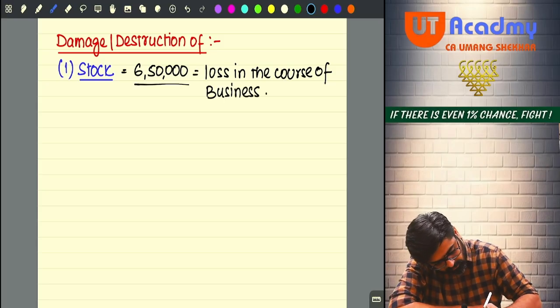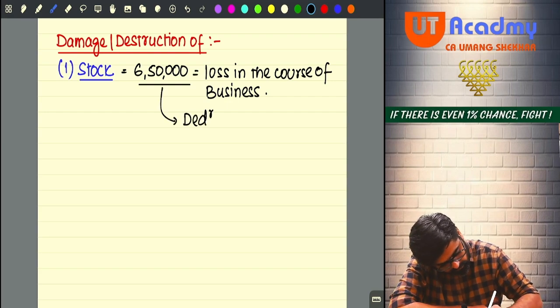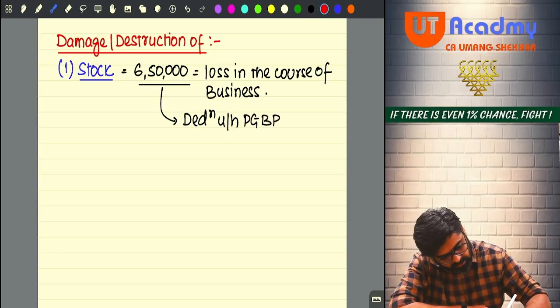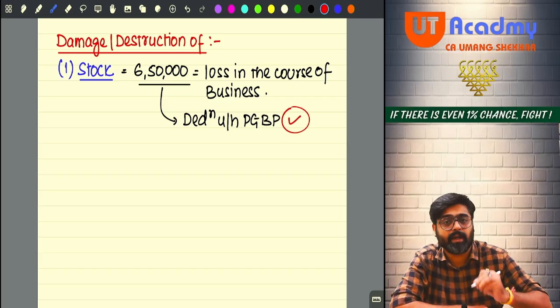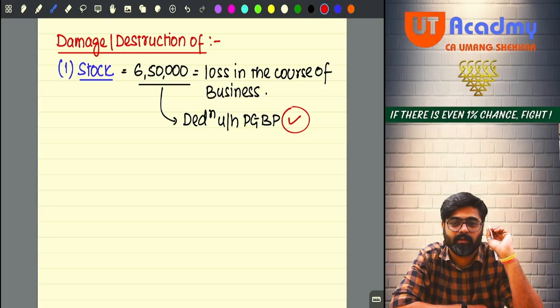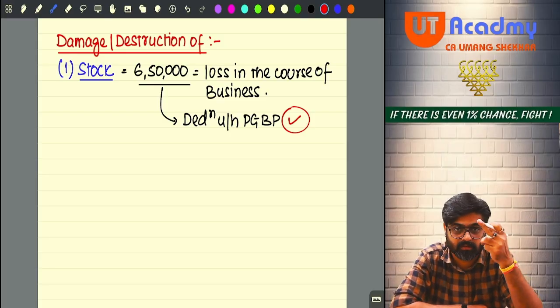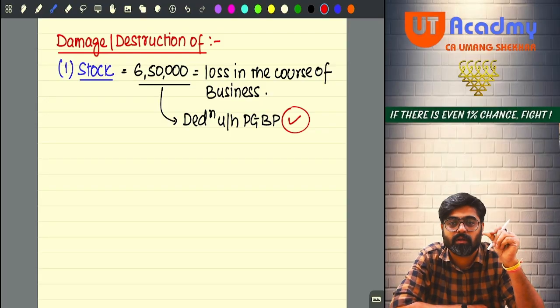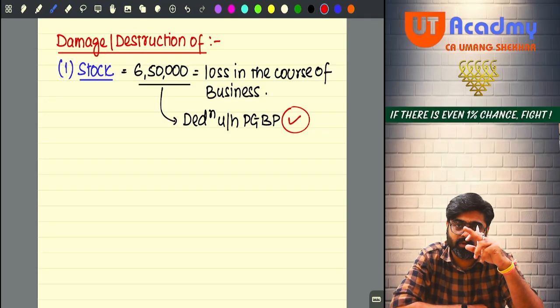And for this 6,50,000, you will get the deduction under the head PGBP. The deduction will be allowed because without adjusting this loss, your profit cannot be calculated. Under which section? No section, common sense. So under the PGBP head, you will claim the deduction for this 6,50,000 loss.